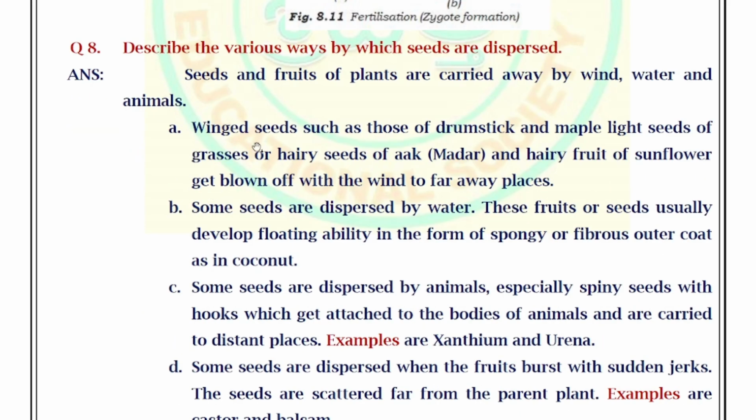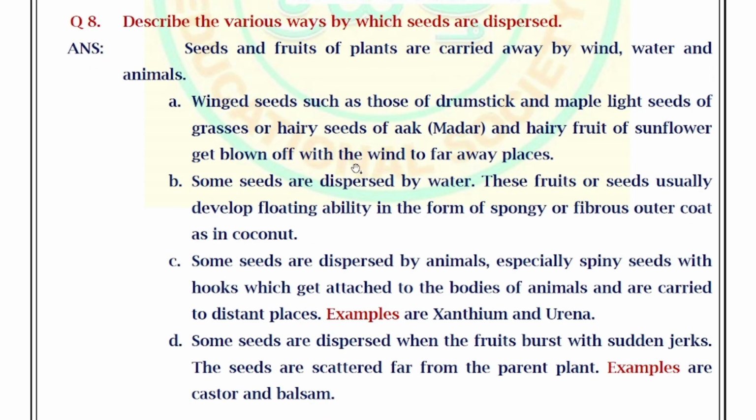Next, winged seeds such as those of drumstick and maple, light seeds of grasses or hairy seeds of oak, that is madar, and hairy fruit of sunflower get blown off with the wind to far away places. So these plants release seeds into the air. The air carries these seeds to faraway places.